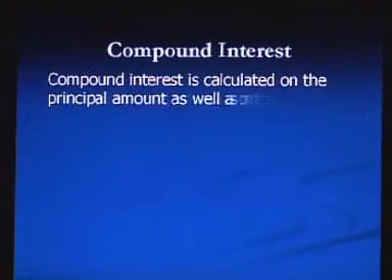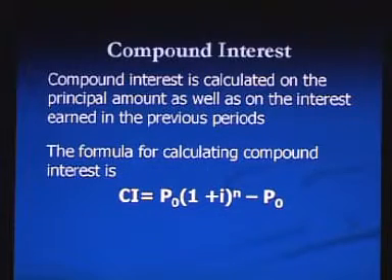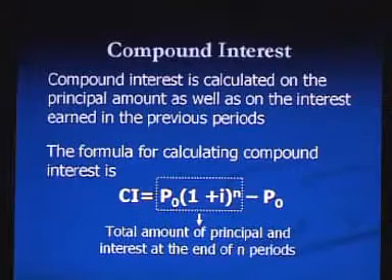However, practically in business we use compound interest. Let us know about compound interest. Compound interest is calculated on the principal amount as well as on the interest earned in the previous periods. The formula for calculating compound interest is CI is equal to P0 into (1 plus i) to the power n minus P0, and the first part, P0 into (1 plus i) to the power n, is also called the total amount of principal and interest at the end of n periods.